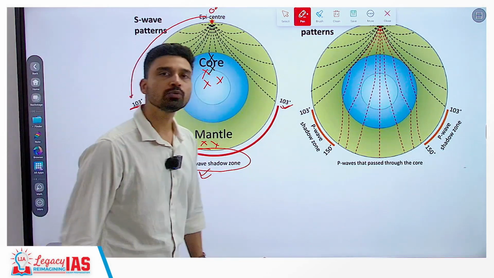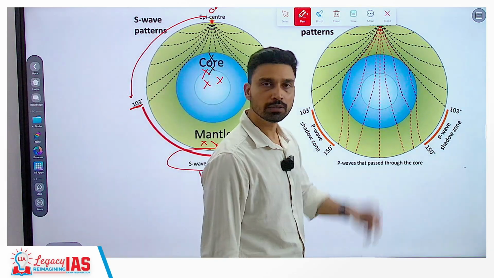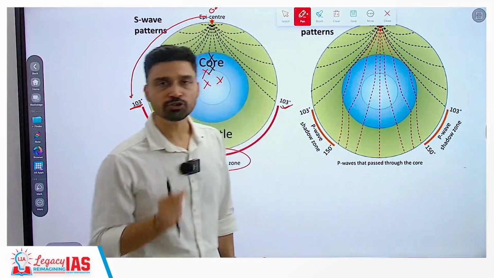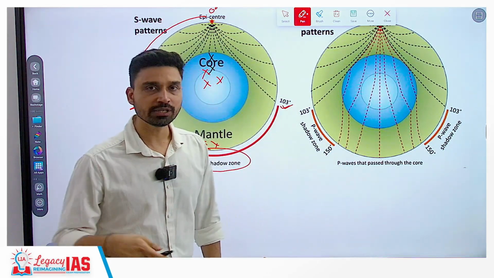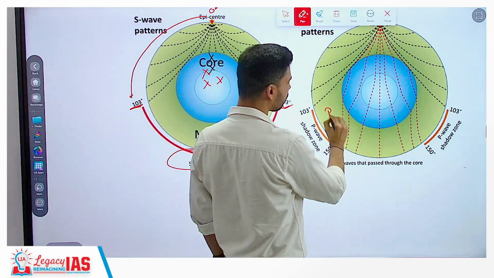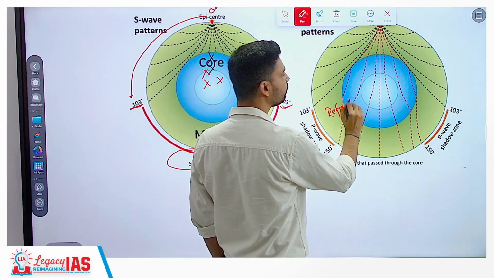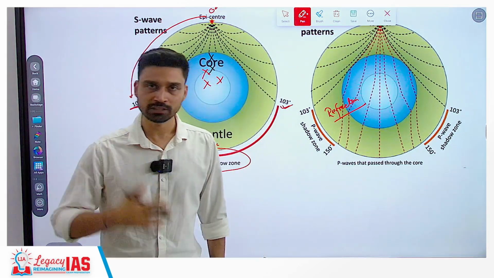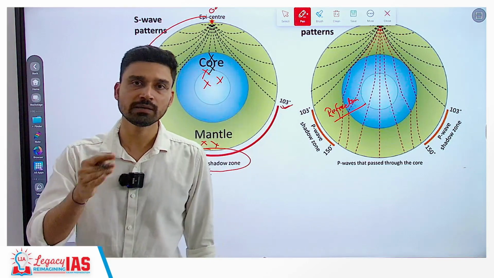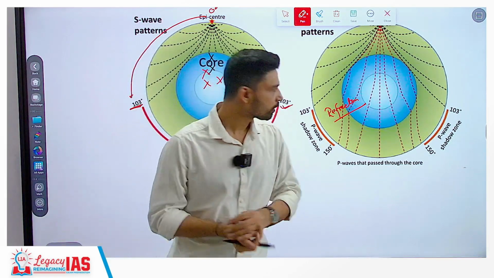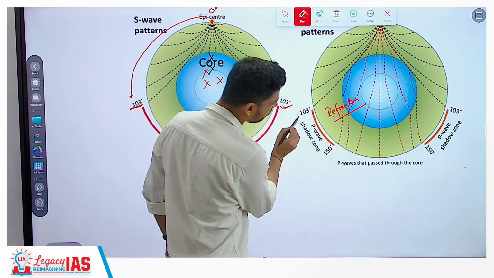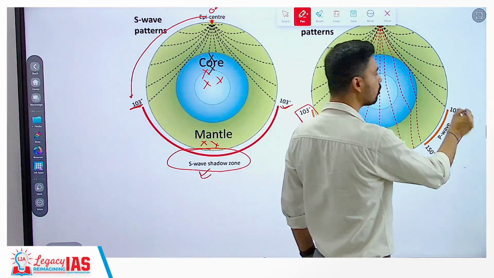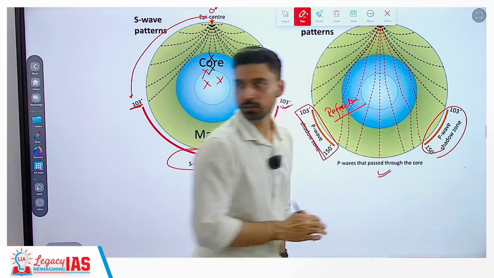P wave can travel through all the media of the earth, but the problem is that when they pass through the center part of earth, there is a sudden, drastic change in density, due to which the waves undergo the process of refraction. Refraction you might have heard about in the phenomena of light. When waves enter from lighter medium to denser medium or vice versa, they are not able to travel in the same path, they deviate away. So, due to this deviation, between 103 degree to 145 degree, or roughly 50 degree, P wave is not recorded, and this is what we call the shadow zone of P wave.